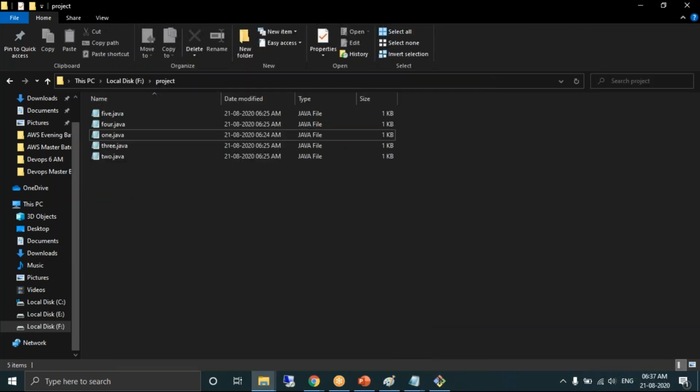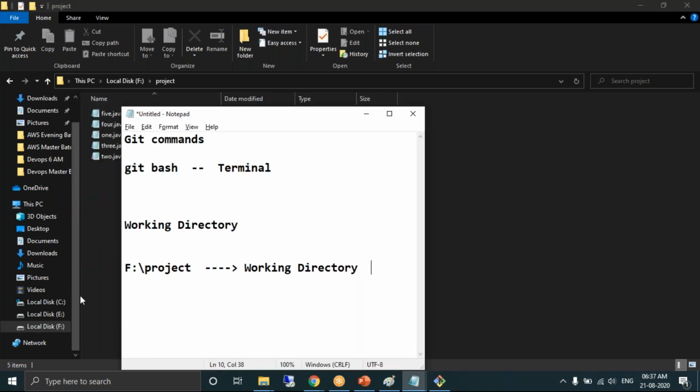The moment you convert this project folder into a working directory, Git starts tracking the source code. So you should convert the F-Drive project folder into a working directory. How do you convert this particular folder into a working directory? By writing a command called git init. The first command you're learning in Git is git init.